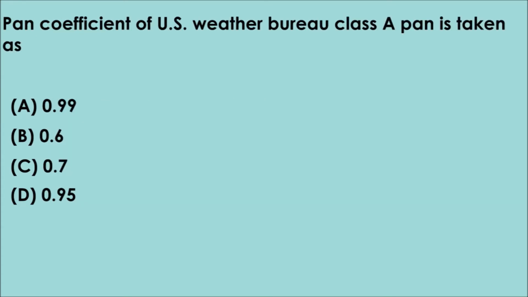Question 23. Pan coefficient of US Weather Bureau Class A pan is taken as option A 0.99, option B 0.6, option C 0.7, option D 0.95. The correct answer is option C 0.7.